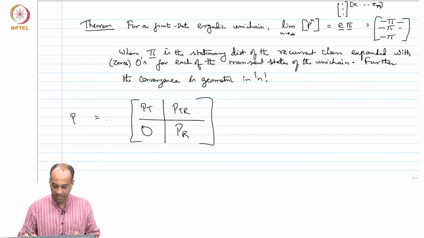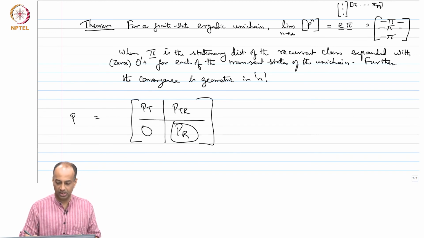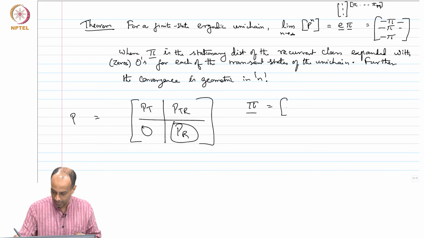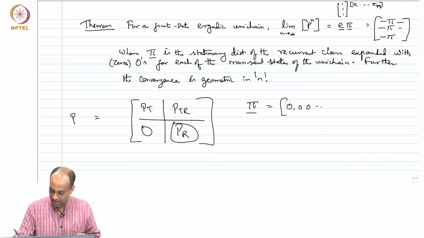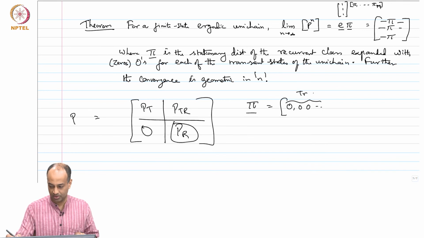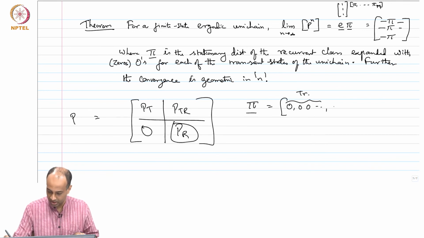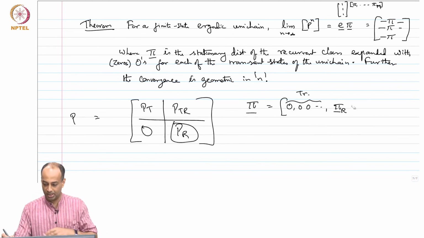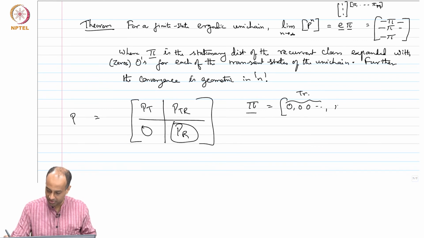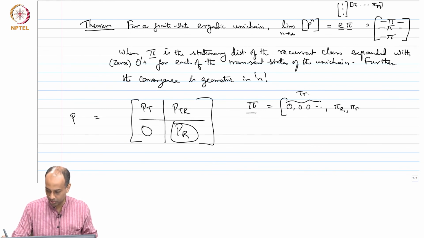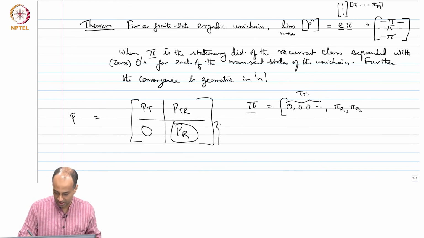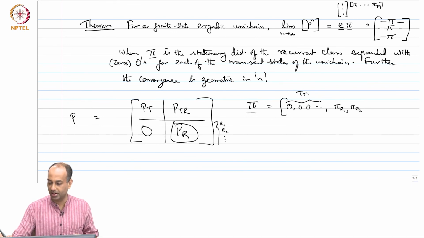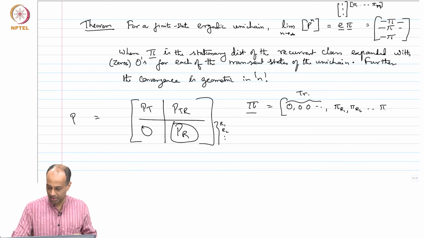This P_R has a pi vector, so the pi will correspond to 0, 0, 0, as many as there are transient states, and then there will be the pi_R, the vector of pi_R1, pi_R2, and so on till the last recurrent state, say there are little m recurrent states.